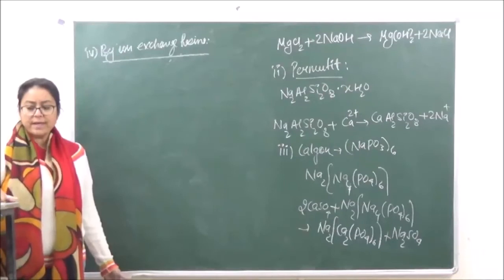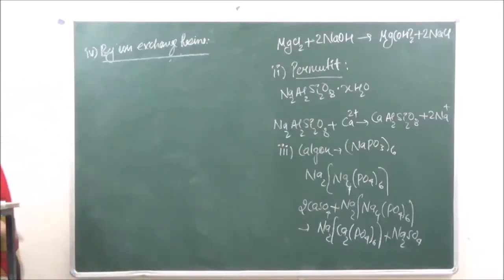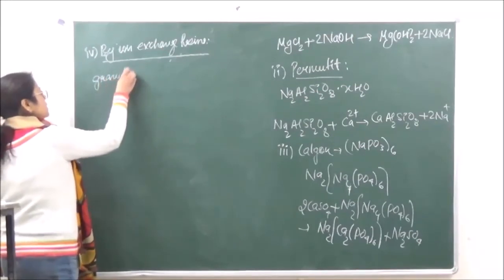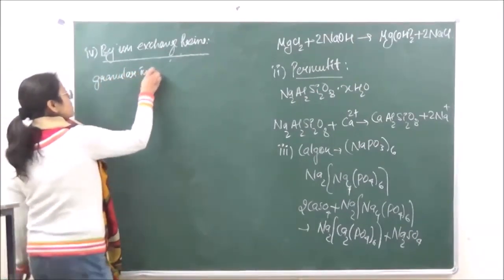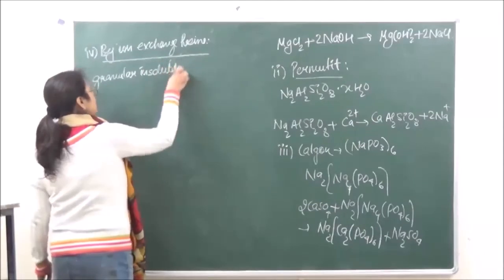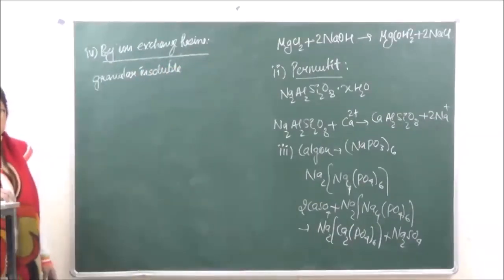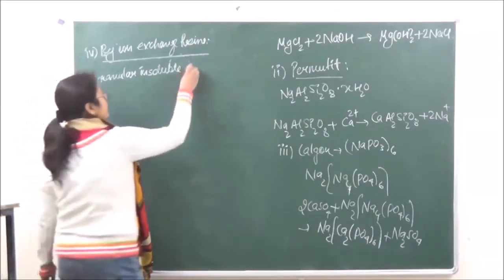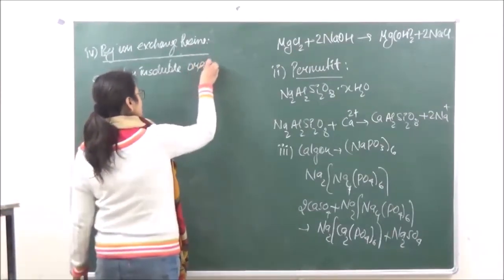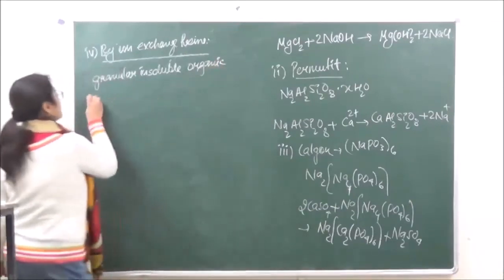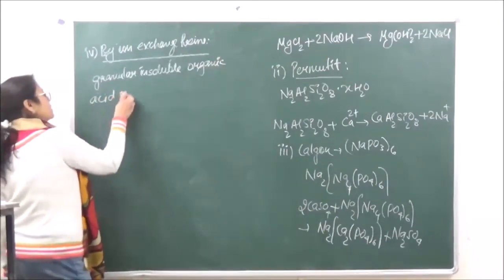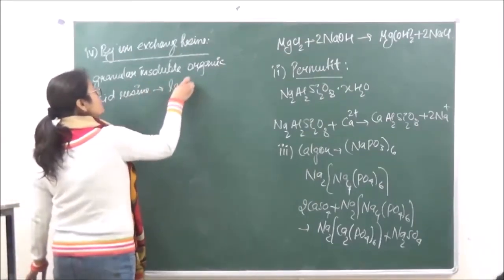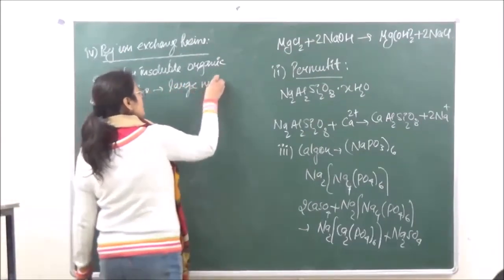They consist of granular insoluble organic acid resins having large molecular masses.